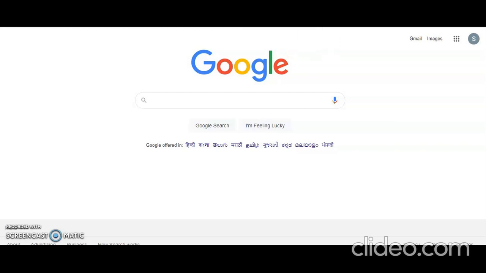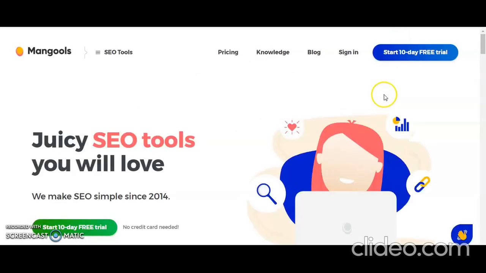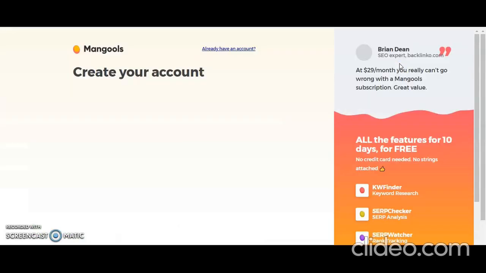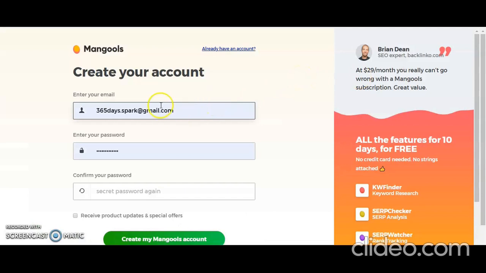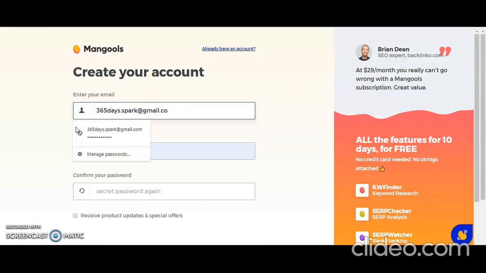You can click on the start. All you need to do is click on this start 10-day free trial. After clicking that, you can see this option to enter your email and password.